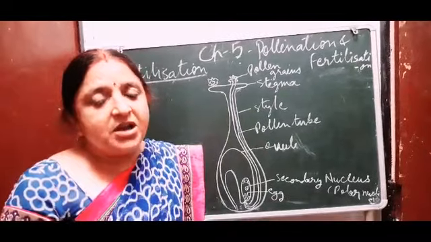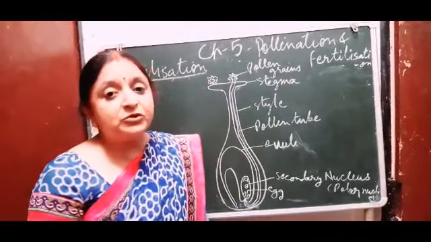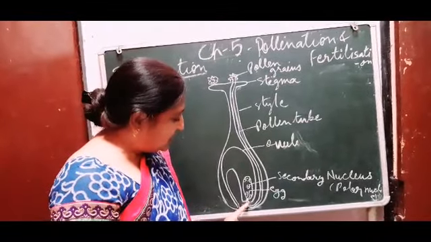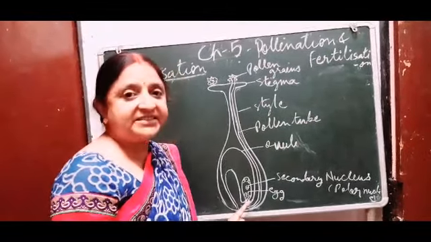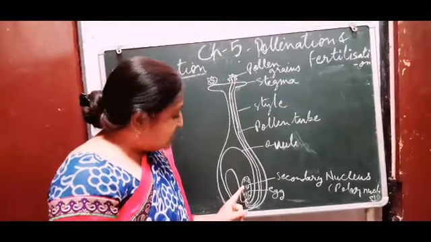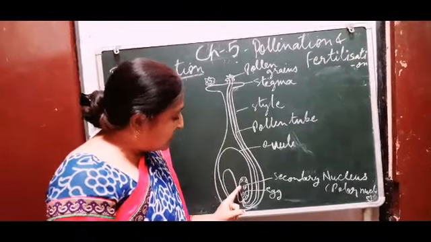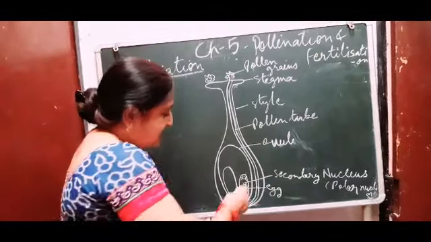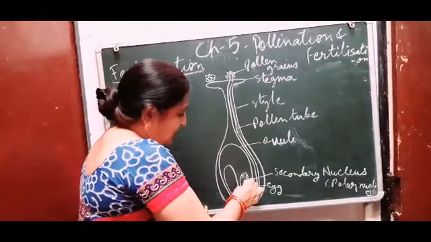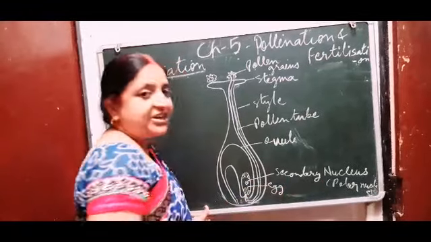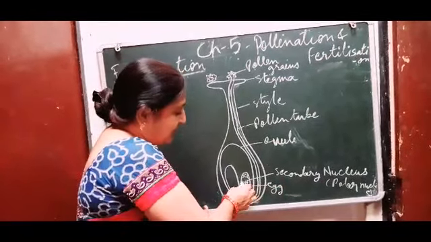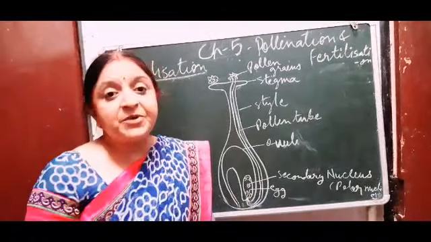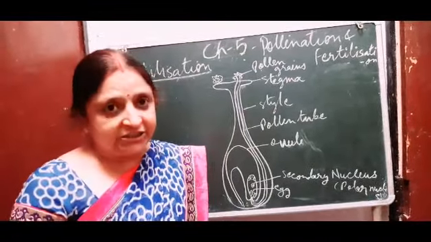The second fusion is called triple fusion because it is between one male gamete and two polar nuclei. This is a double nucleus, so it is called the secondary nucleus. Since the fusion between three nuclei is seen, it is called triple fusion, and the whole process is double fertilization.